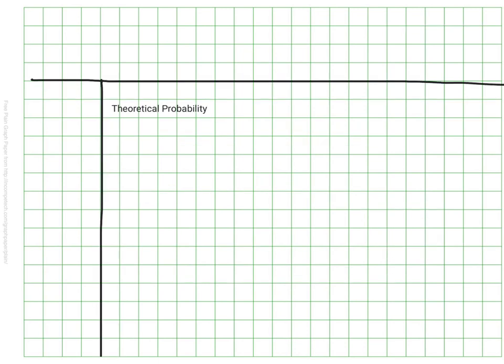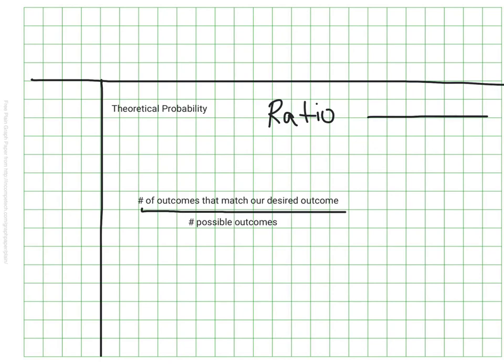Finding the theoretical probability of something is basically finding a ratio. And one way to write a ratio is in the form kind of as a fraction. Hopefully we remember that from our previous work with this. So we can write our theoretical probability as a ratio. One way to think about this ratio is as the number of outcomes that match what we want, right? Our desired outcome, what we're looking for, out of all of the possible outcomes there are, all the different things that could happen when we're thinking about our options.